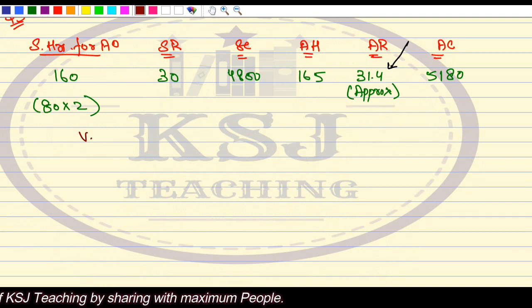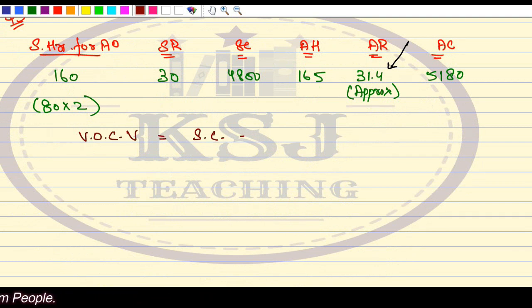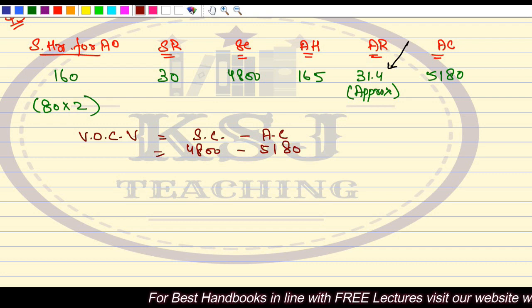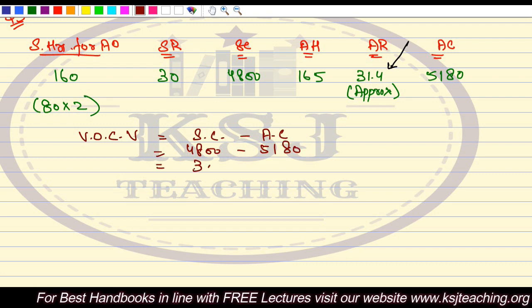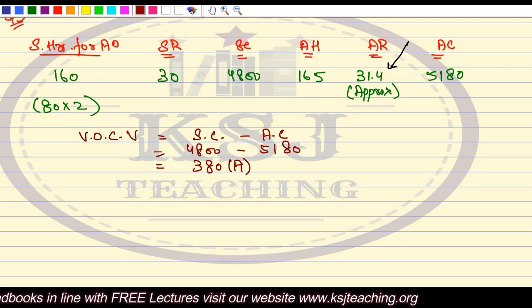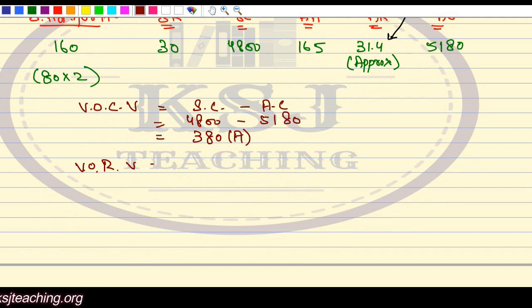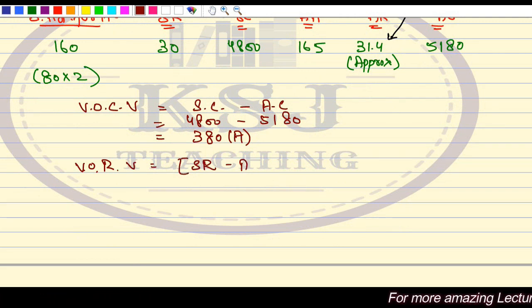Now we'll calculate the variable overhead cost variance. That is standard cost minus actual cost. The standard cost is 4800 minus the actual cost 5180, so this is 380 adverse. Obviously it is adverse. After that, the variable overhead rate variance is standard rate minus actual rate multiplied by actual hours.